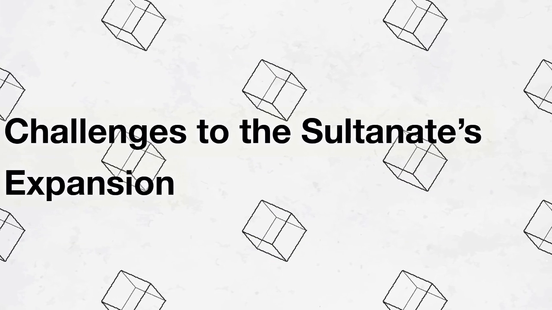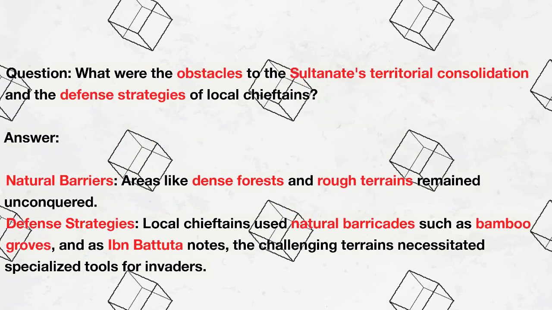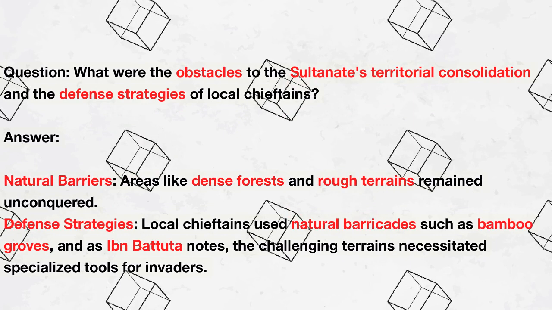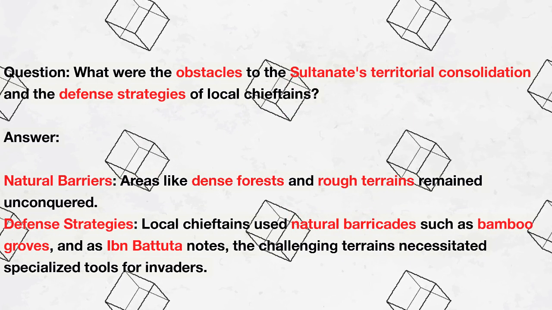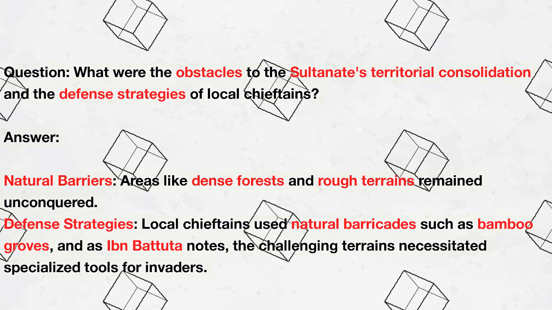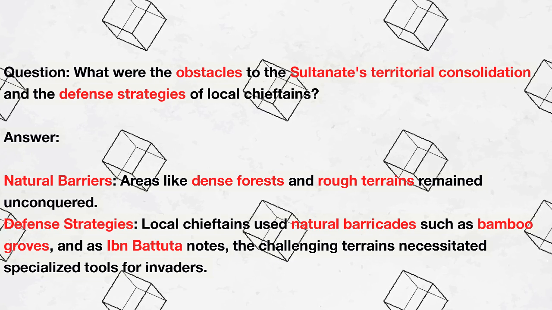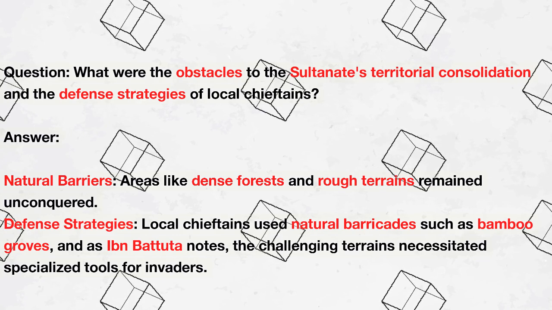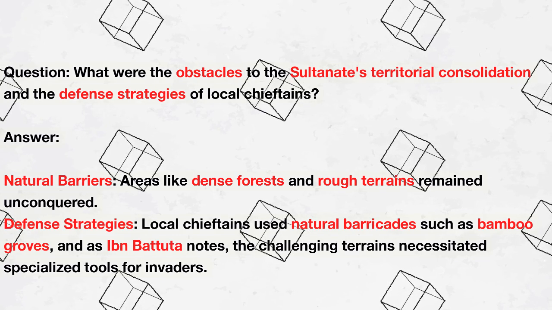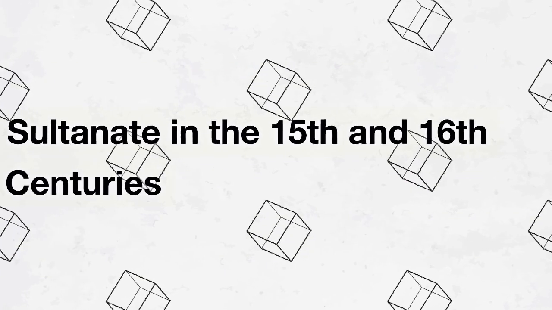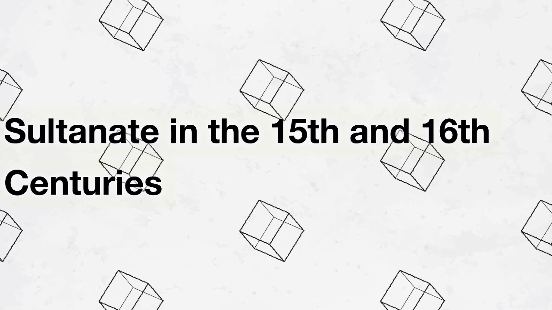Challenges to the Sultanate's expansion. Question: what were the obstacles to the Sultanate's territorial consolidation and the defense strategies of local chieftains? Answer: natural barriers. Areas like dense forests and rough terrains remained unconquered. Defense strategies. Local chieftains used natural barricades such as bamboo groves, and as Ibn Battuta notes, the challenging terrains necessitated specialized tools for invaders.